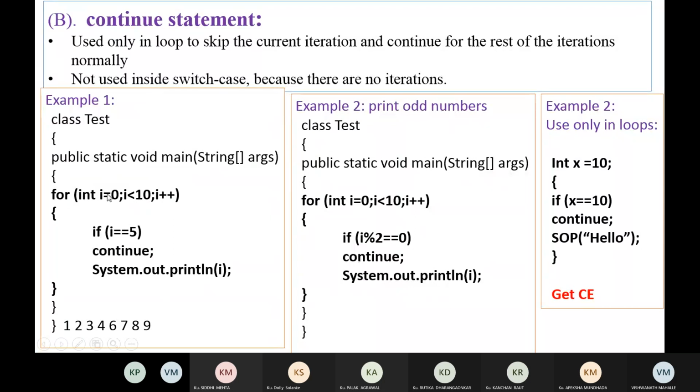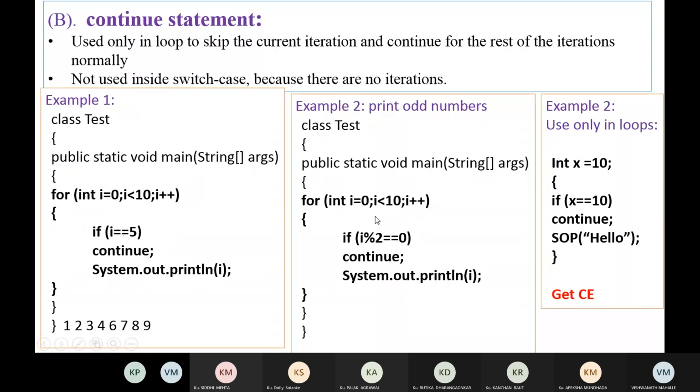So I is incremented, I will be 6, and I is not 5, then again print the value of I. In this way, this continue statement that we can use inside any loop will skip the current iteration. If I is equal to 5, then the continue statement will be executed, and it will continue the for loop. So this is an example.